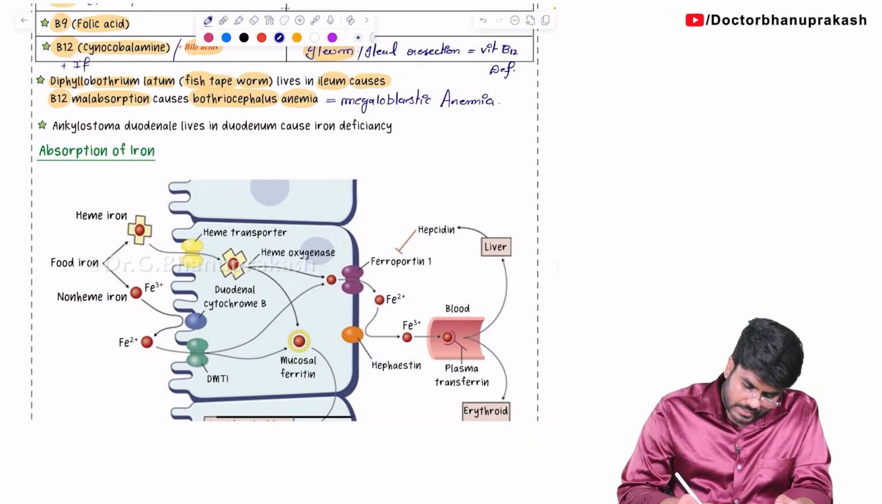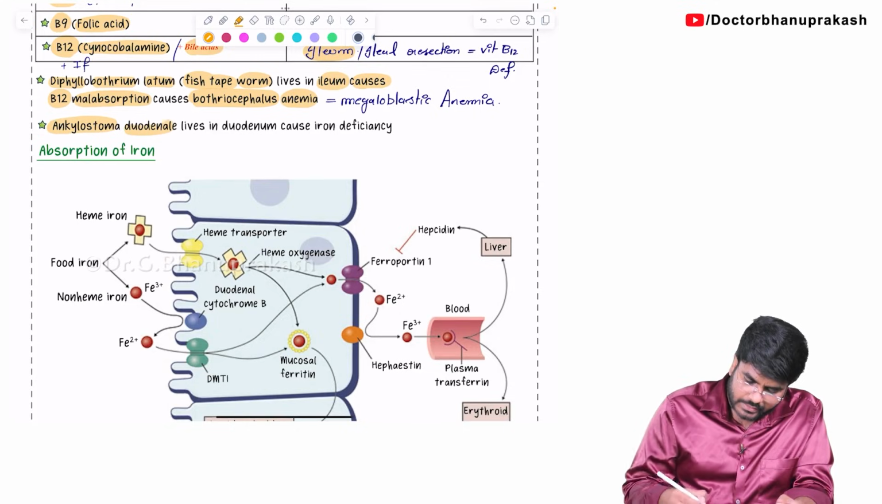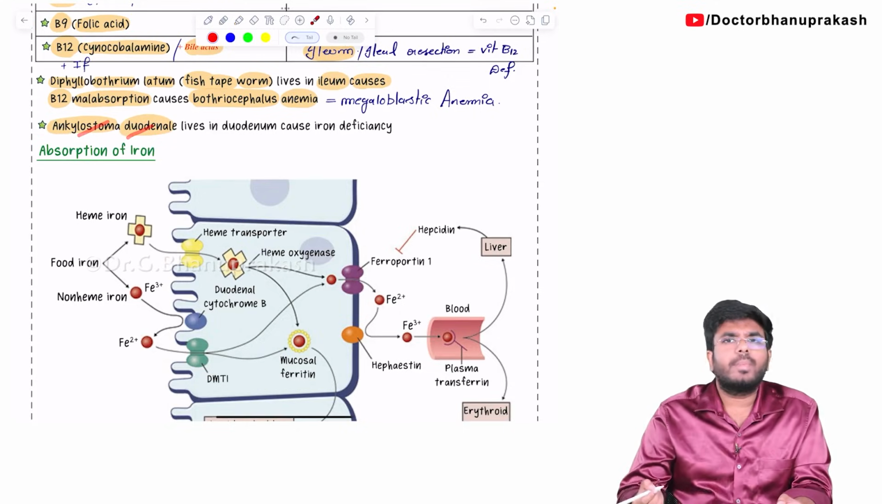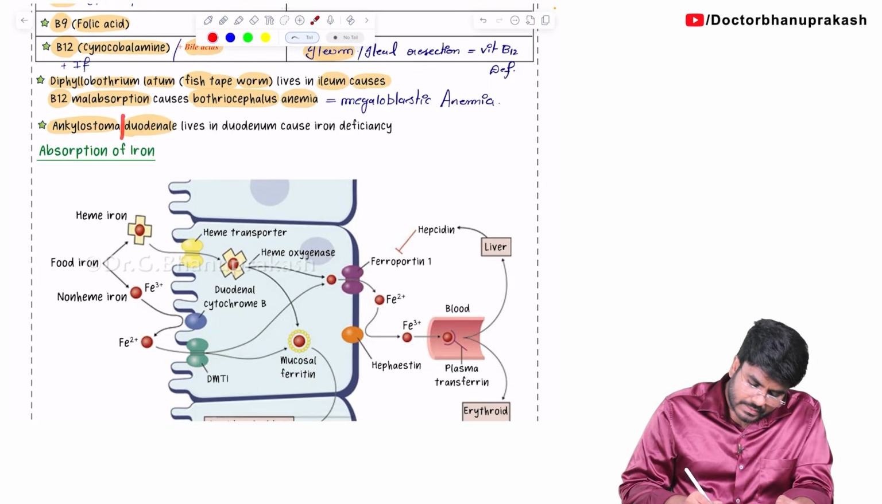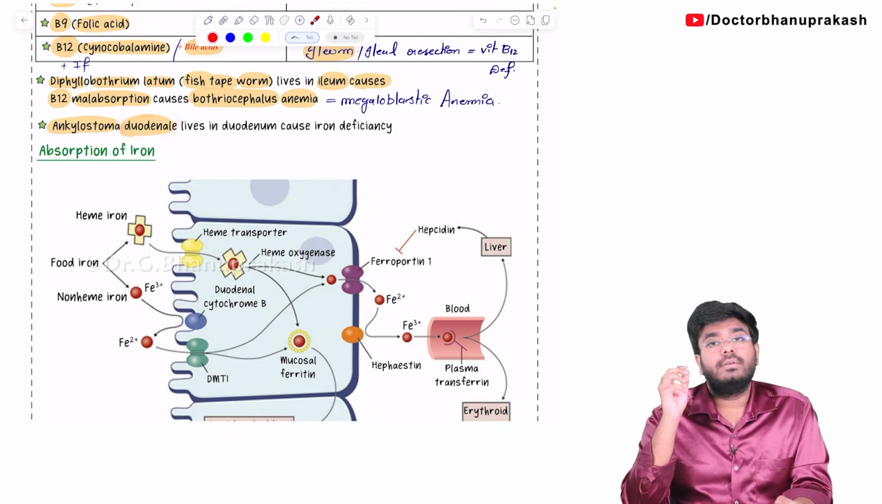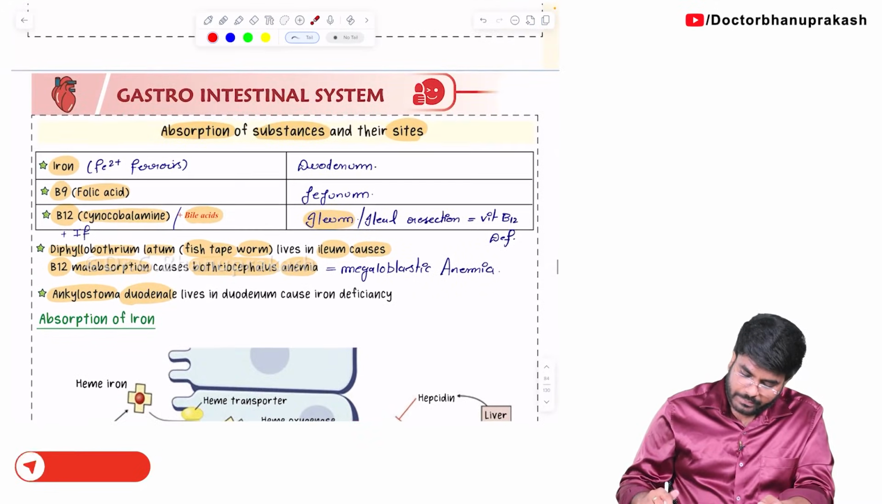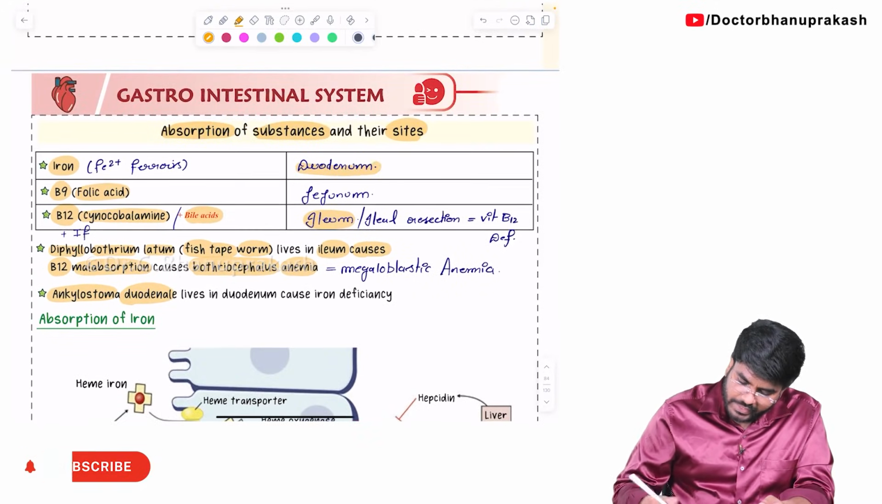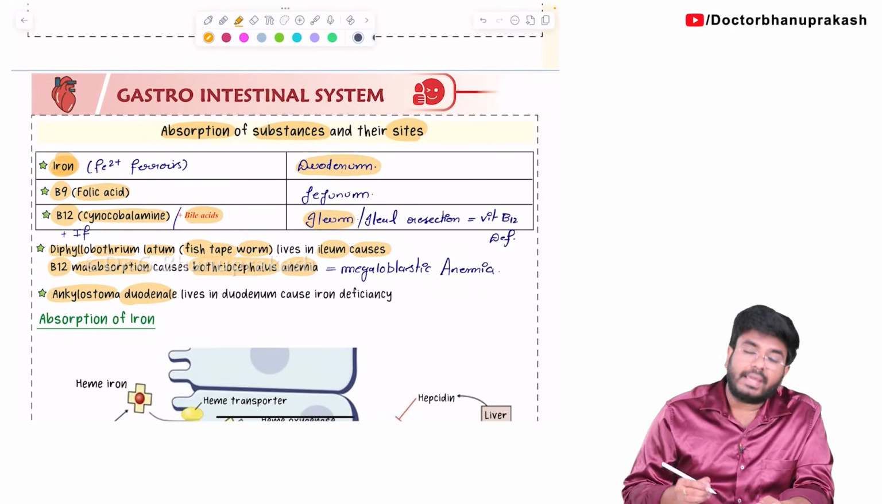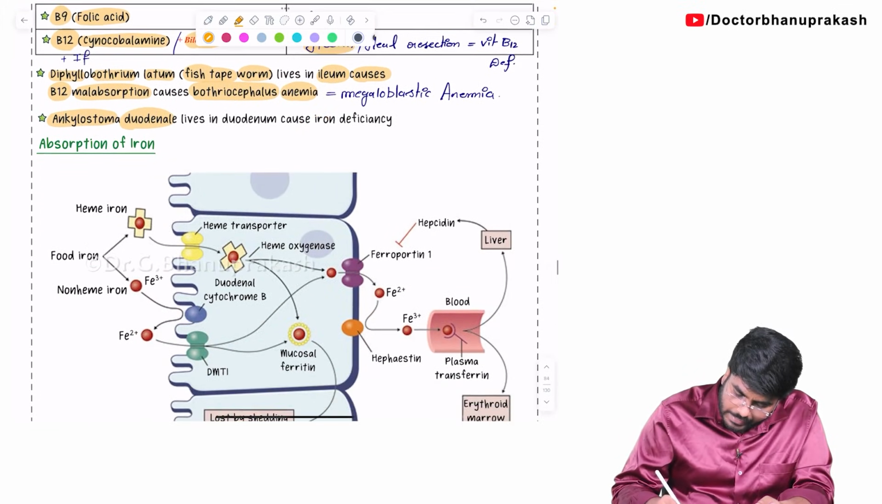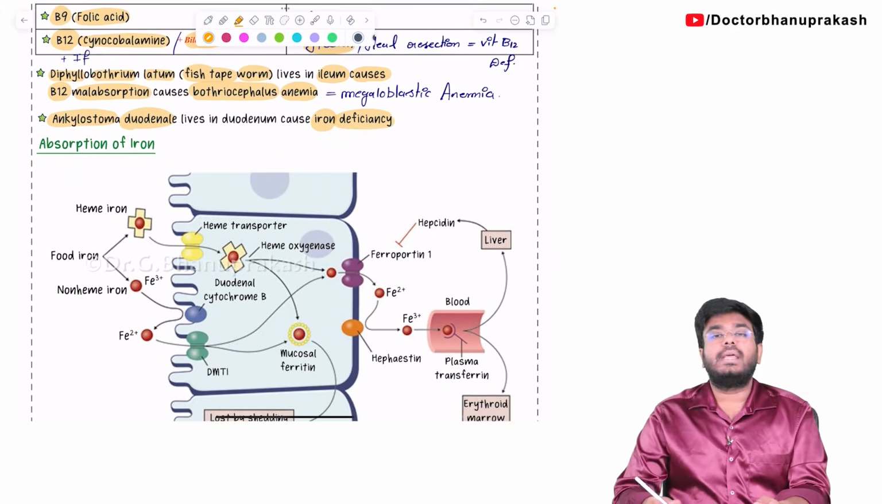Done. Next, let's see Ankylostoma duodenale. This Ankylostoma duodenale, it's also a parasite. This guy, where is he living? He is living in the duodenum. In the name itself, it said it loves to live in the duodenum. Living in duodenum, it interferes with the absorption of iron. So, it will lead to iron malabsorption or iron deficiency.